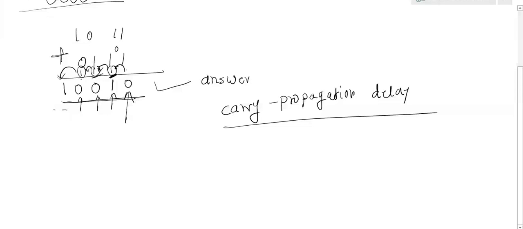So within 1 second, whatever the 1 second is required to generate the LSB carry, within that time, as soon as the LSB carry is generated, at the same time the remaining carries are also going to be generated, which is saving here in this case 3 seconds of time. Clear? Because after 1 second the first carry is generated, at the same time by considering that carry, the remaining 3 carries are also going to be generated. So 3 seconds of time is going to be saved here. That is the advantage of using the look ahead carry adder.